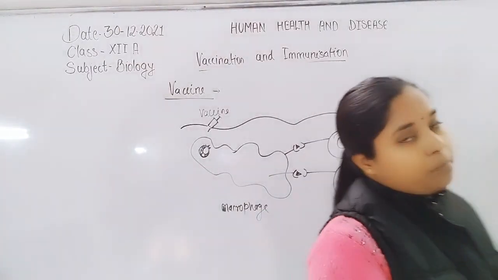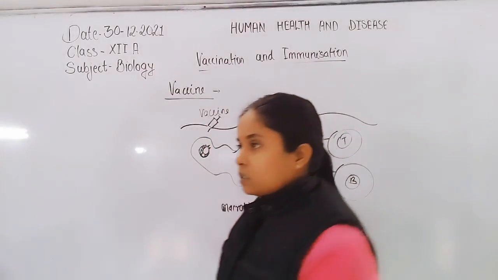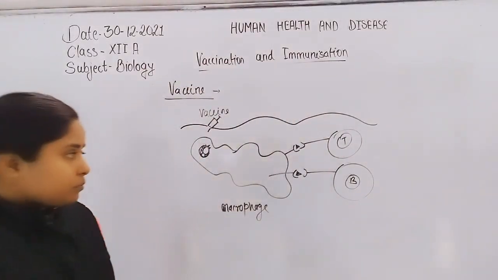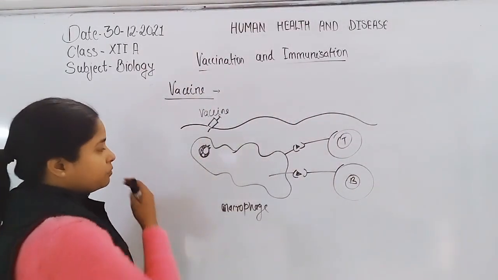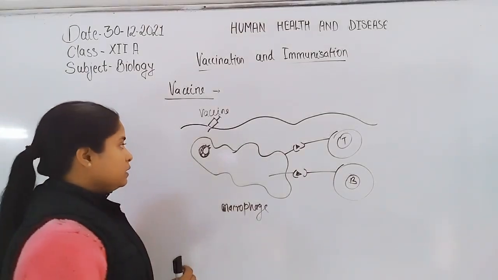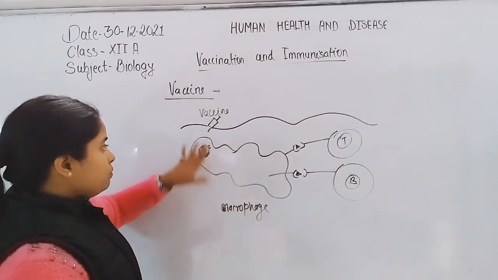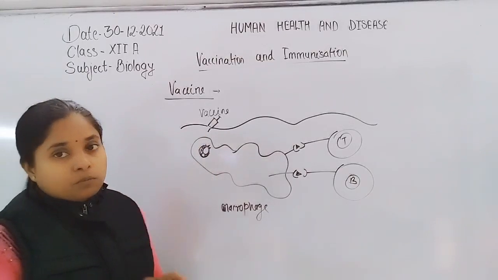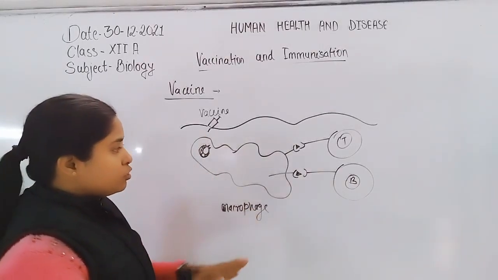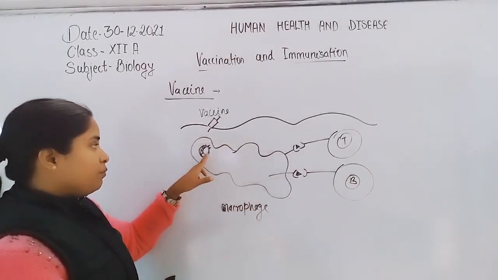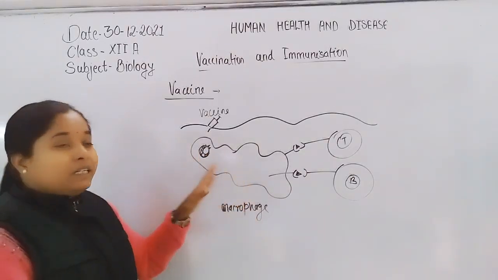Our body protects itself with the help of the vaccine. Through the vaccine, our immune system already knows about the pathogen in dead form.